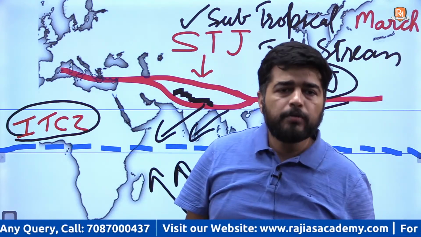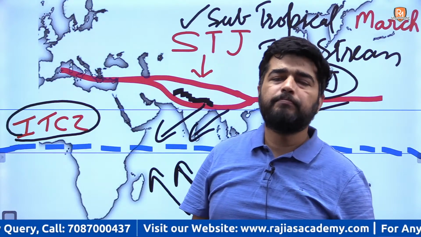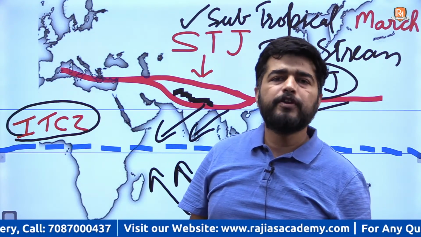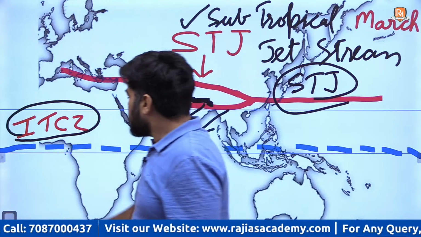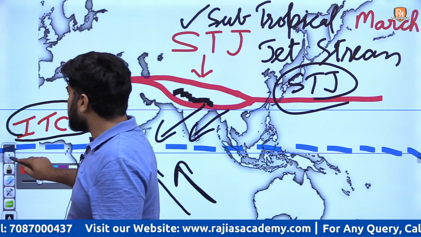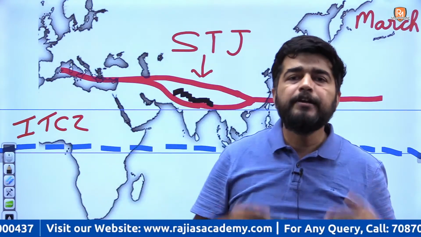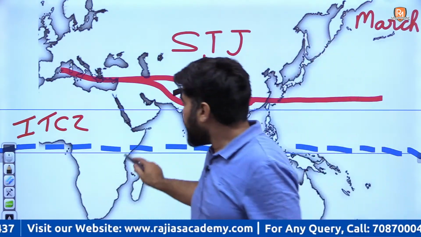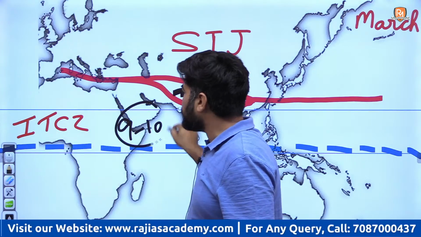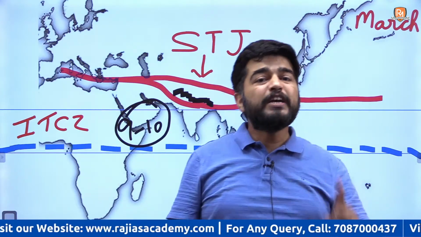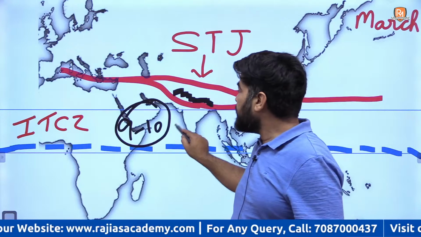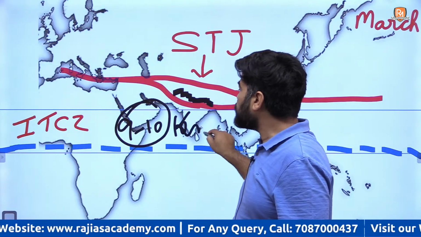So normally during winter season, January, February, March, what happens? This subtropical jet stream, what is subtropical jet stream? It is the wind present around 9 to 10 kilometers above the surface. Listen carefully. Westerly wind around 9 to 10 kilometers above the surface.